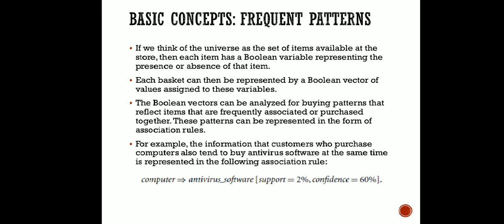So the boolean vectors can be analyzed for buying patterns that reflect items that are frequently associated or purchased together. This pattern can be represented in the form of an association rule. You can see here that a person who is purchasing a computer can purchase antivirus as well. Here you can see two new concepts, support and confidence. What is the meaning of them?